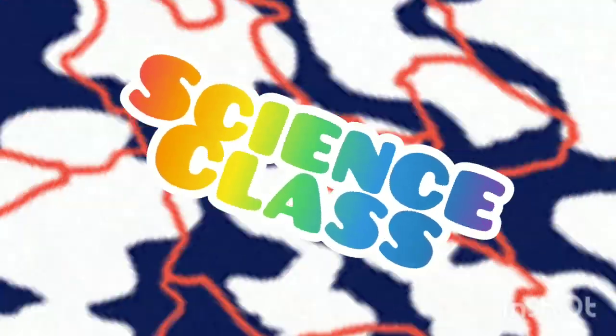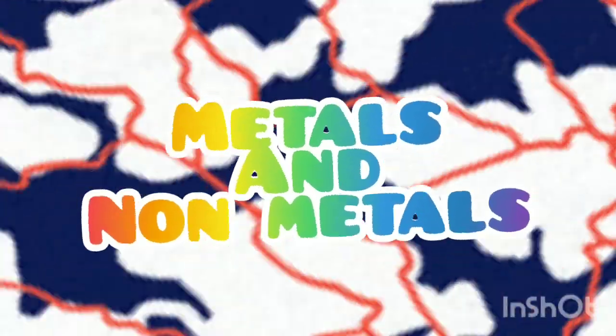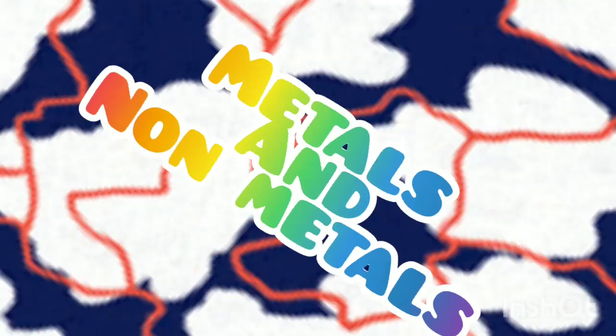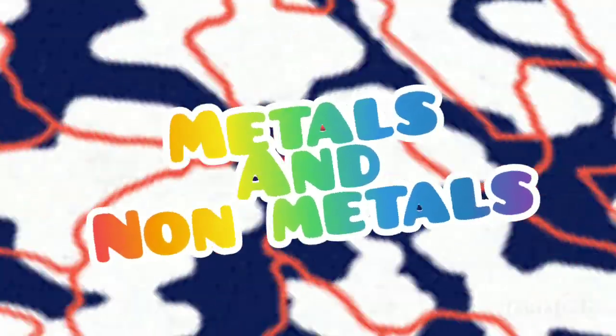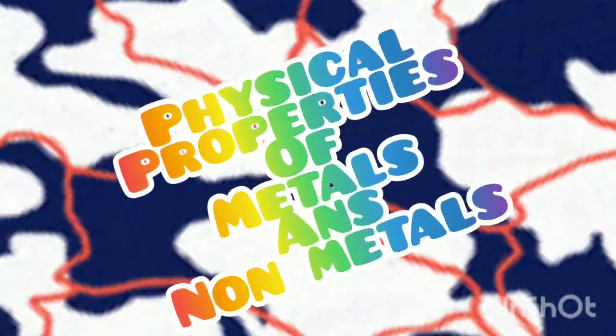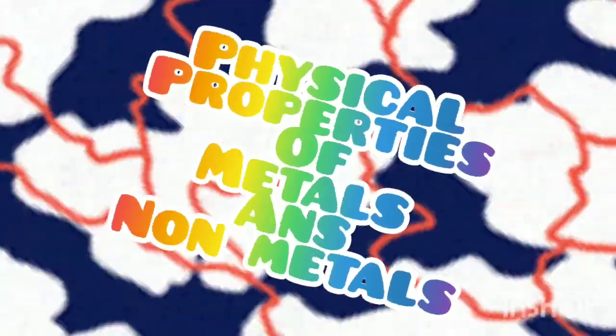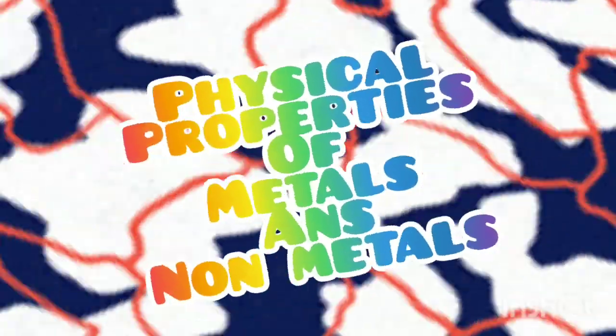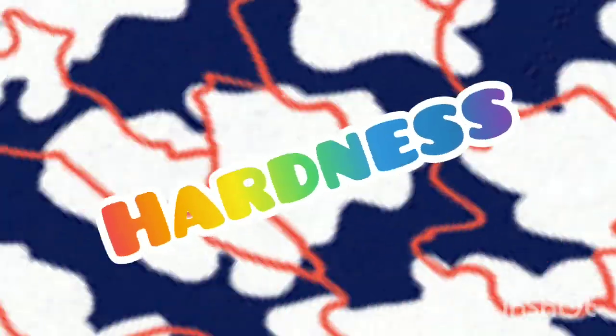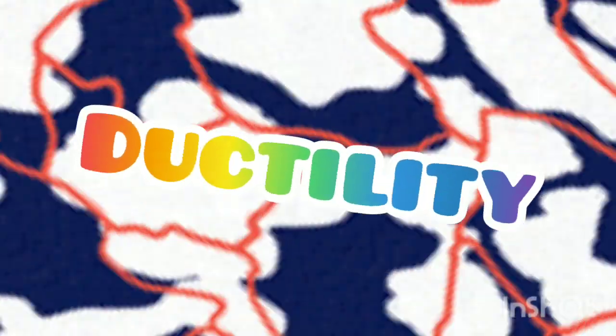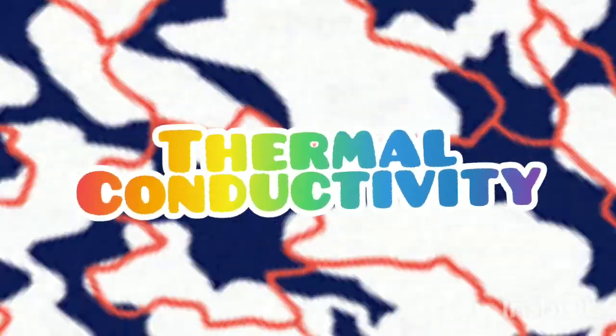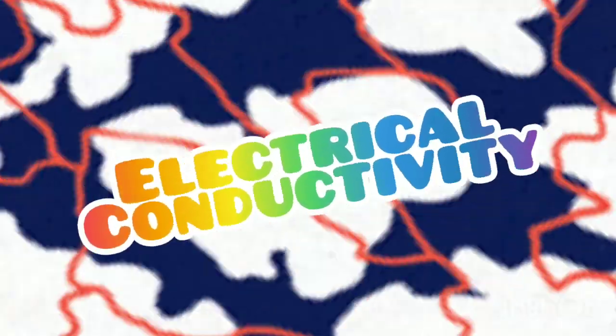Hello students, welcome back to your science class. In the previous class, we have seen about metals and non-metals. First, we have seen about the physical properties of metals and non-metals, such as luster, color, hardness, malleability, ductility, thermal conductivity and electrical conductivity.